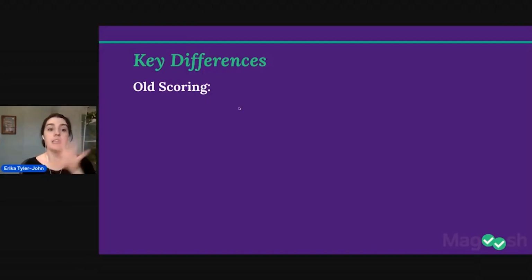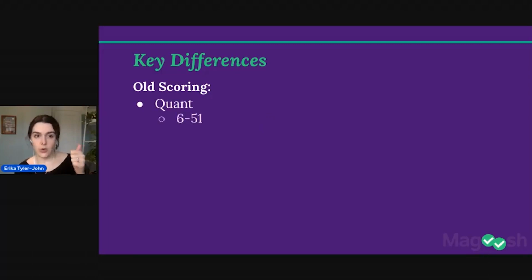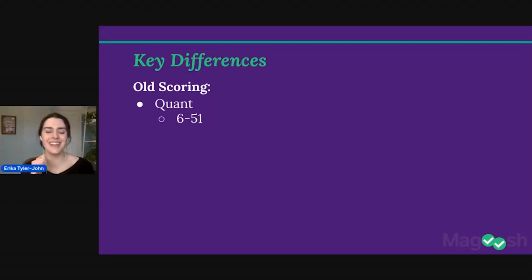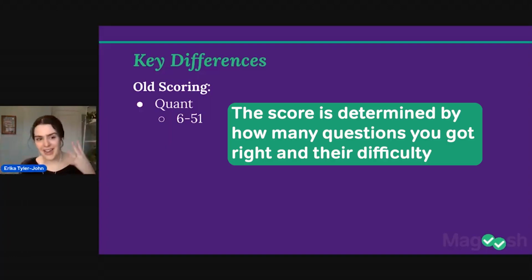So let's talk about the existing scoring for the current version. Quant is scored from 6 to 51. And this is not a raw score. There is some magic that happens where they take the number of questions you got right, the difficulty of those questions, and then it translates into the score from 6 to 51.